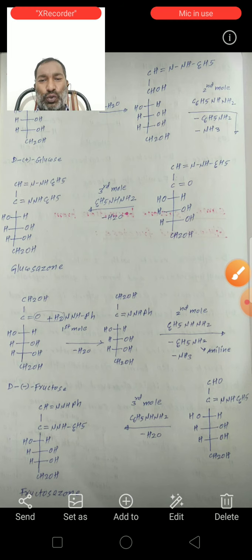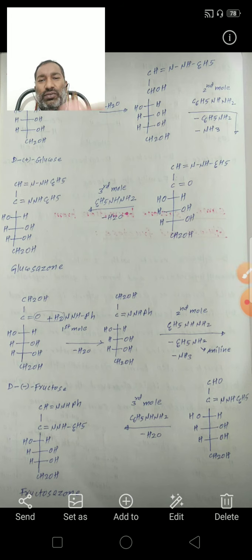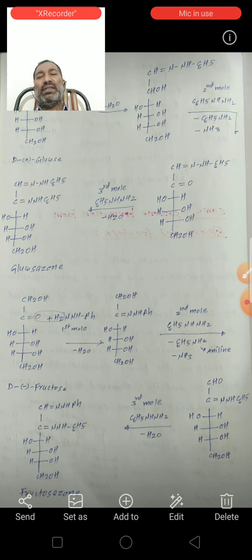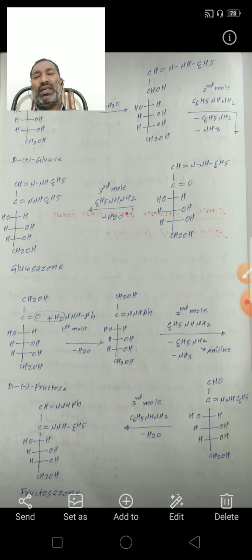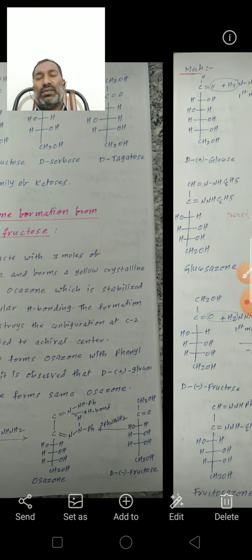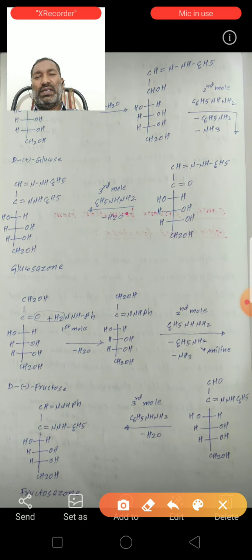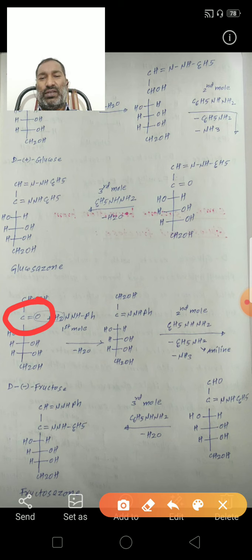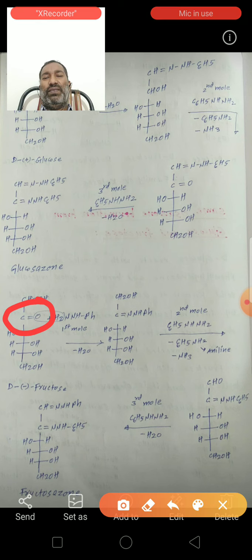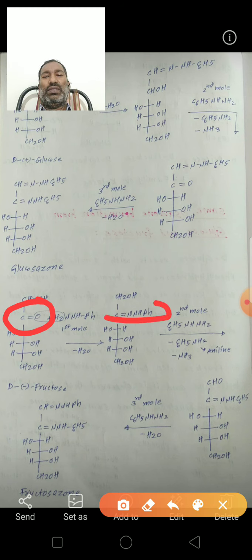So here fructose. The difference here, in fructose, the first mole of phenylhydrazine reacts with the keto functional group. So here the second carbon contains the keto functional group, to form a hydrazone. See here the mechanism.